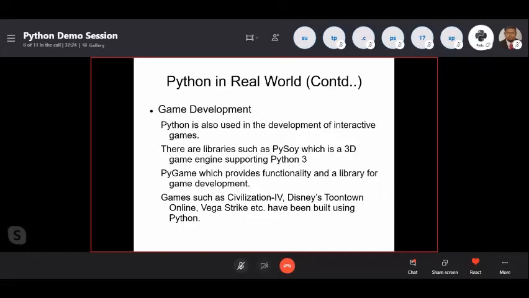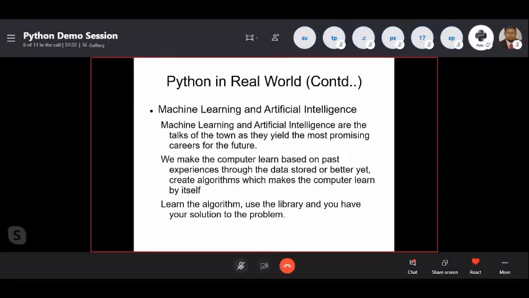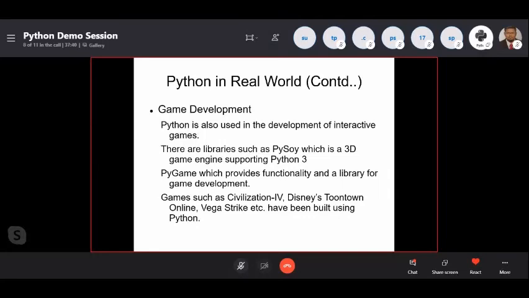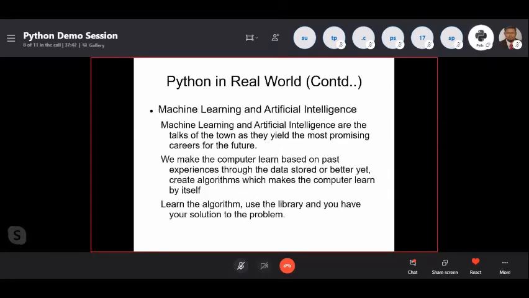So games such as Civilization 4, Disney's Toontown Online, Vega Strike have been built using Python. So these games are built using Python, and we thought a lot of games are built using Java. Nowadays games are also built using Python. You know, Vega Strike is not a recent one, so they started to implement this using Python.